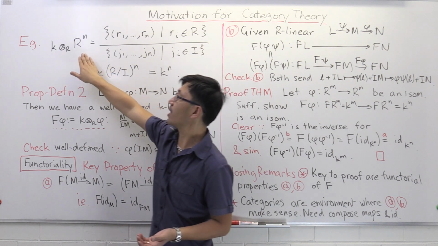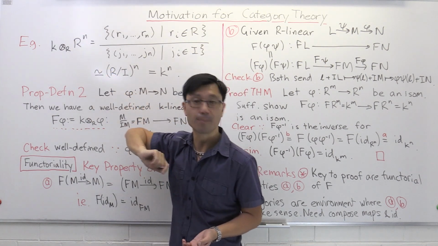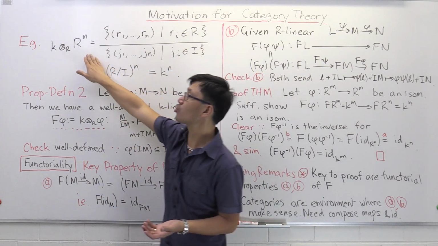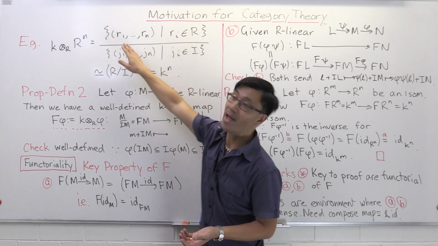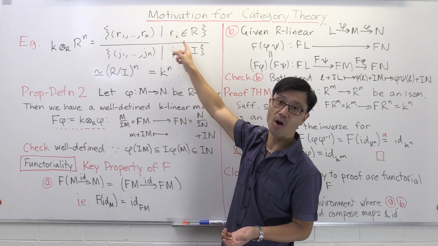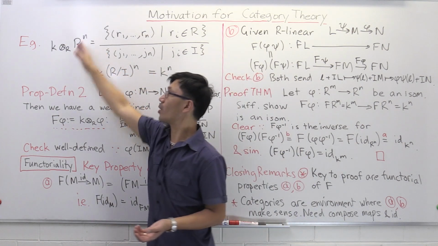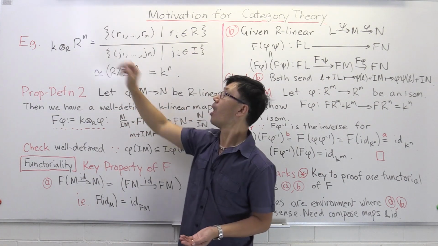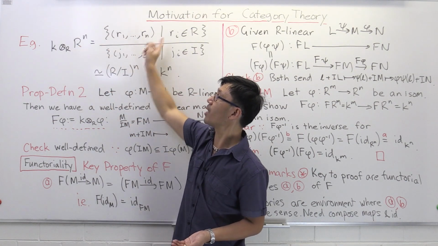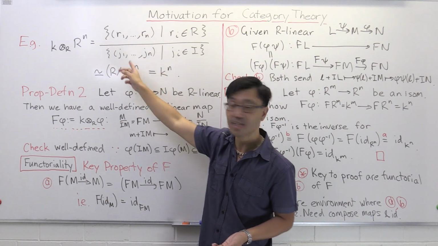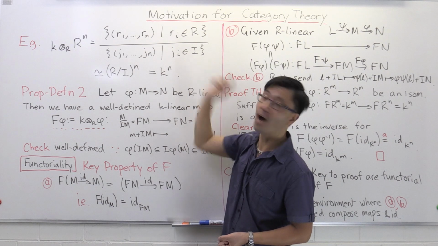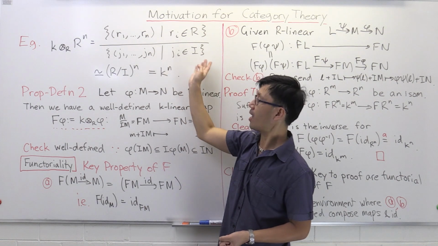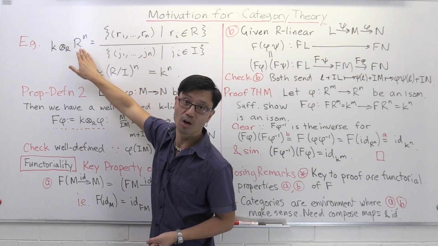Let's feed in the R module R^n, this free module here, and see what K tensor_R R^n is. Remember, we start with the module itself, the set of all n-tuples (r_1, ..., r_n), where all these r_i are inside R. Then we look at all I-linear combinations of elements inside here. It's quite easy to see that if you take I-linear combinations, the only n-tuples you can get have coordinates always inside I. In fact, any n-tuple, all of whose coordinates are inside I, turns out to be an I-linear combination of things inside here.